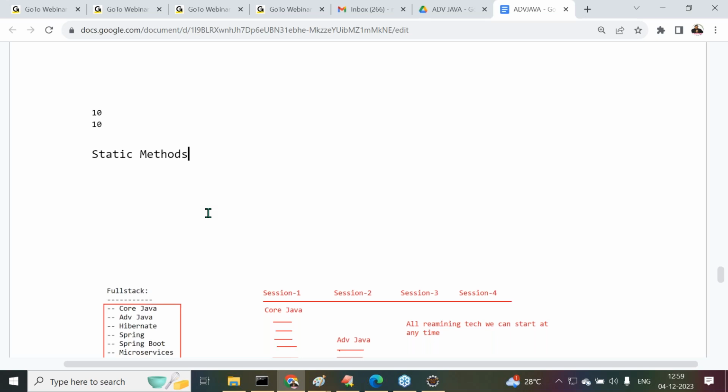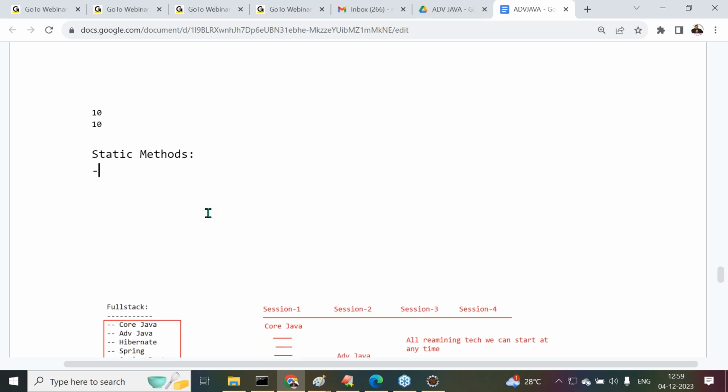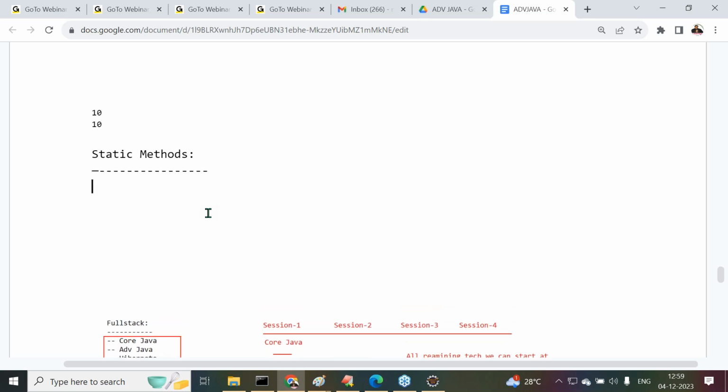Next is static methods. Right, sir. Shall we discuss this topic tomorrow? Tomorrow at most I will complete static methods and static blocks. Simply and easily we are able to complete it. After that, I will start the next prerequisite topic. The concepts required here, I'm going to discuss in the order I have given, and in the same order we are going to understand.